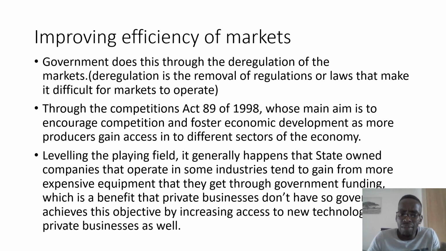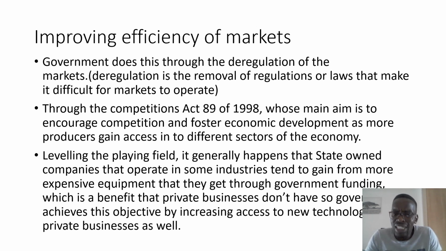Okay, and then they have also done that by trying to level the playing field. Now, it generally happens that state-owned companies that operate in some industries tend to gain from more expensive equipment that they get through government funding, which is a benefit that private businesses do not get. Okay, and sometimes it disadvantages those small businesses that want to compete in that same market.